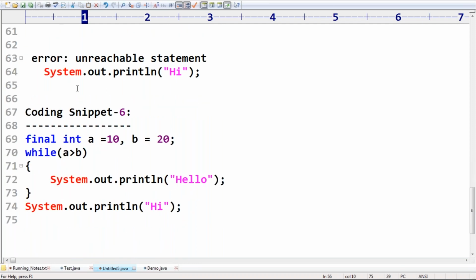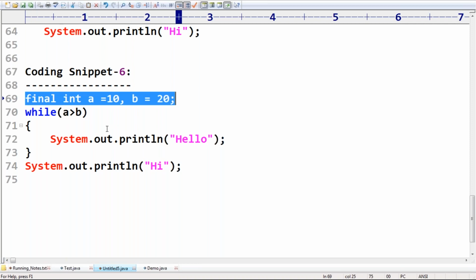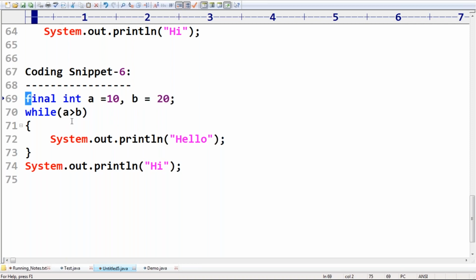Next, what about this terminology, friends? Final int a is equal to 10, b is equal to 20, while a greater than b. So, what is the use of final? Final means constant. The value is never going to be changed. Can you please confirm, is it valid or invalid?